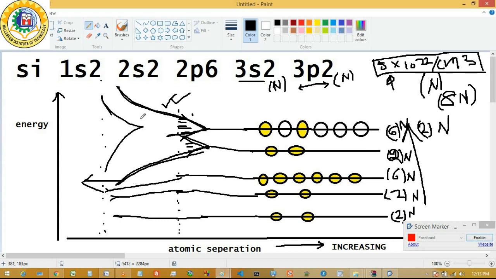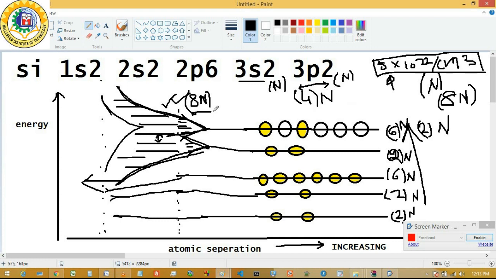So though there are different discrete energy levels like that, you cannot distinguish the difference between the two energy levels because of the vast number n. So you can consider this as a band of energy levels, a continuous band, where the total number of energy levels is 6n plus 2n, a total of 8n energy levels available. And you can already see that for the silicon atom, the outermost shell contains 4 electrons. So for the n atom system it is 4n electrons.